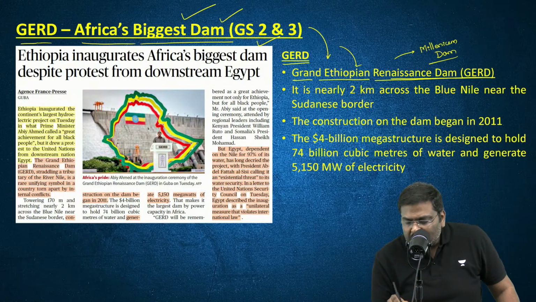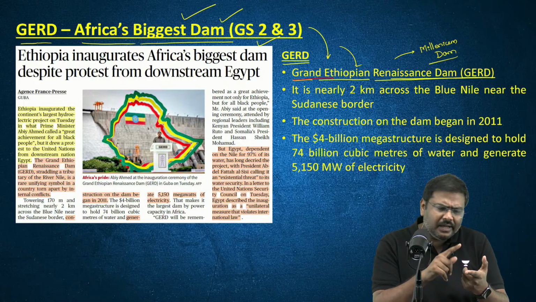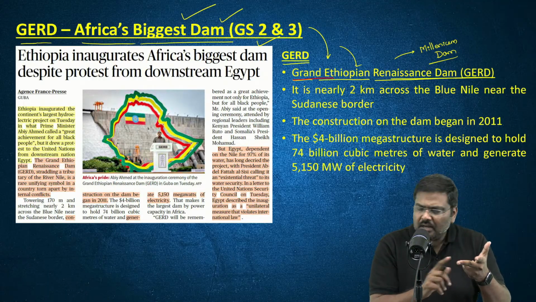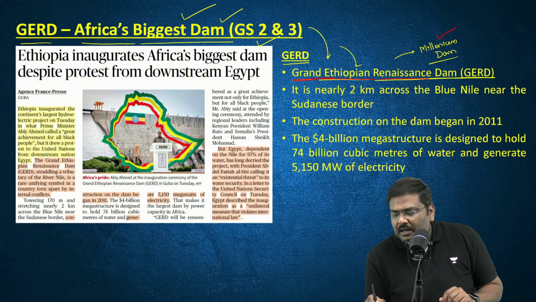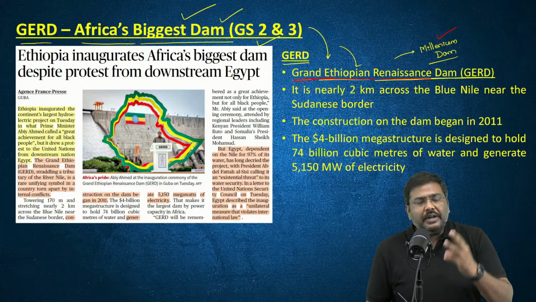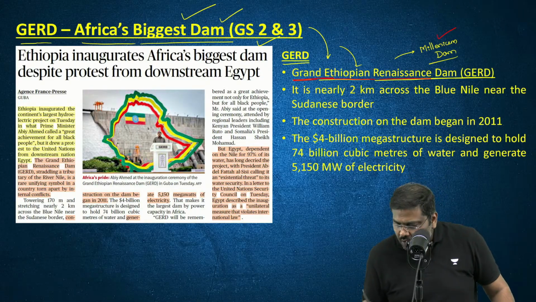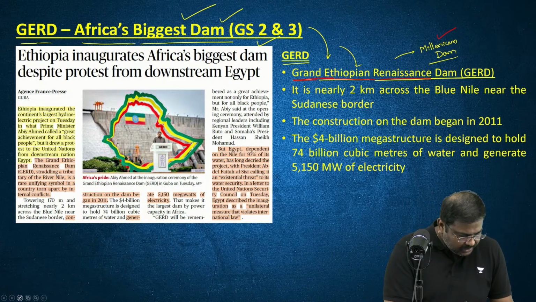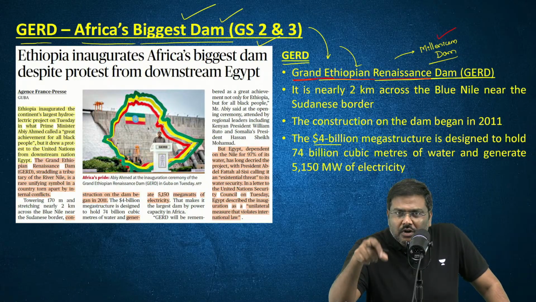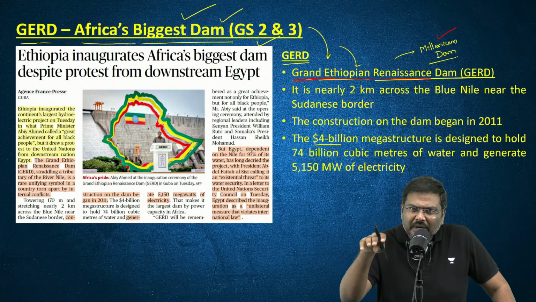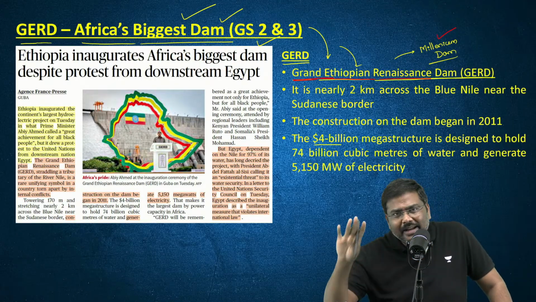Now, what are the important points? One, this is by far the largest hydroelectric project in Africa. Second, earlier this was referred to as the Millennium Dam. Now it will be referred to as the Grand Ethiopian Renaissance Dam. Third, this dam has been developed with an expenditure of around $4 billion. The total investment in this particular dam is $4 billion. And remember, this $4 billion is the investment done by the government here. No foreign aid has been taken. No loans have been taken by the government.